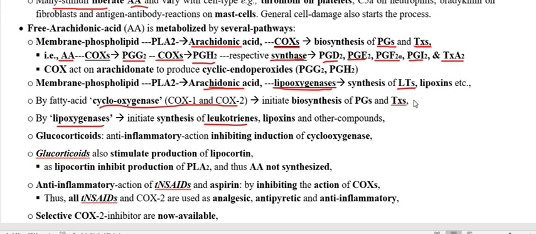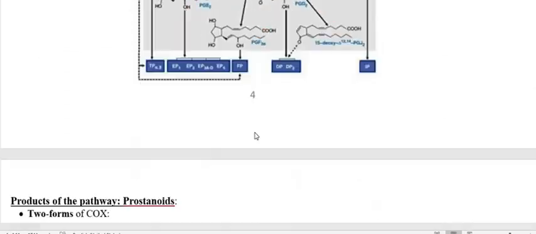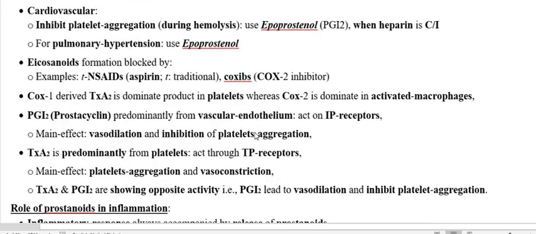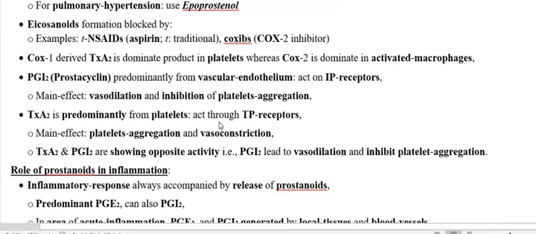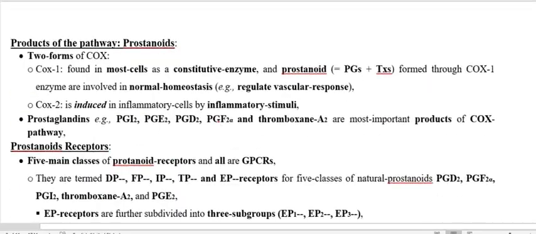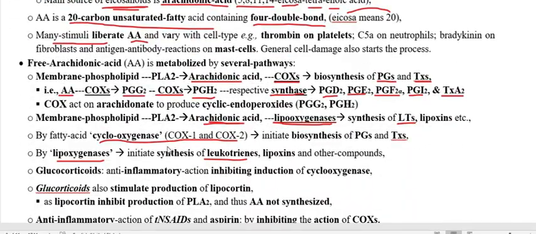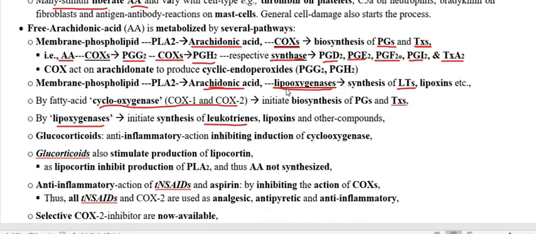particularly leukotriene A4. Leukotriene A4, that we are going to discuss later on. So when the lipoxygenase enzyme, in place of COX, is acting on arachidonic acid, this is going to produce the leukotrienes. Particularly the first product is leukotriene A4.